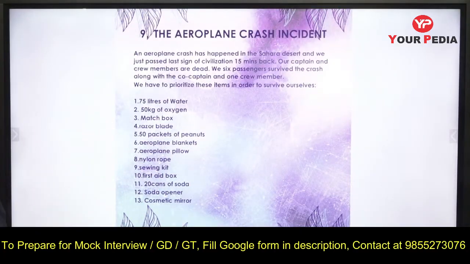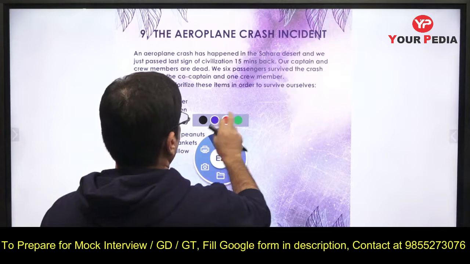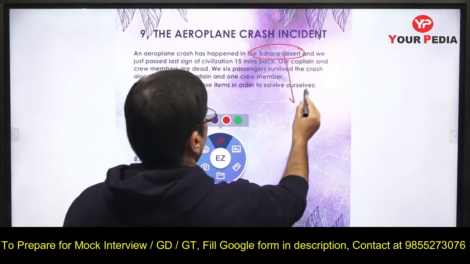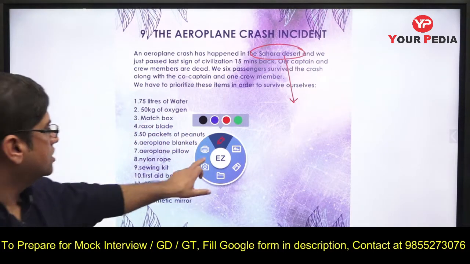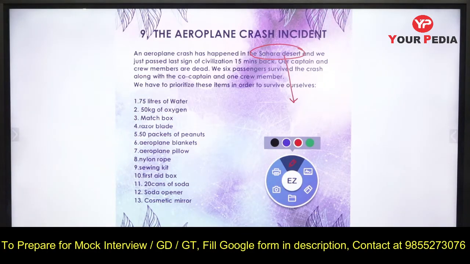Now, aeroplane crash incidents. So there is an aeroplane crash which has happened in the Sahara Desert, and you should know what is the meaning of where the Sahara Desert is. Sahara Desert is not high altitude. This is basically a desert only, but it is not at very high altitude, so oxygen problem is not there.